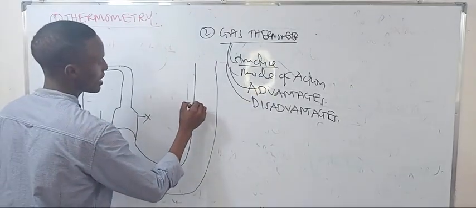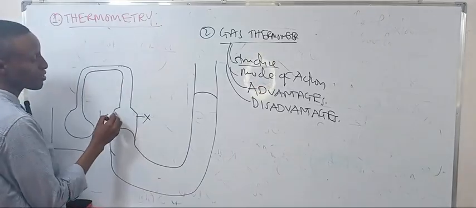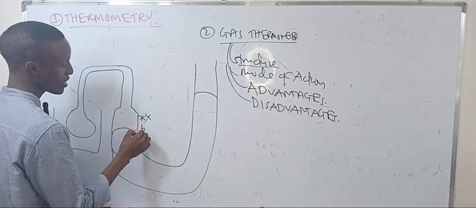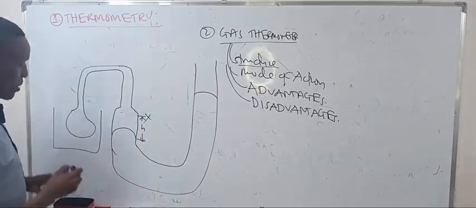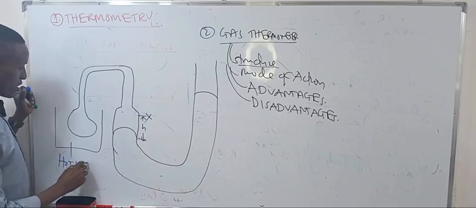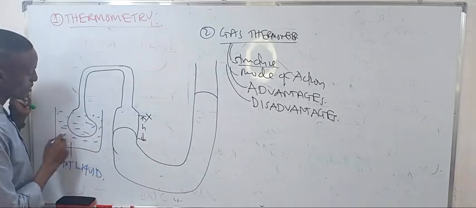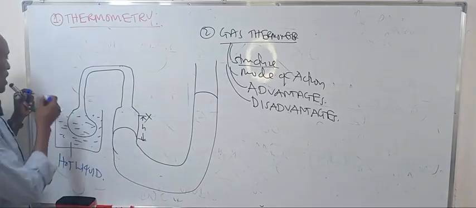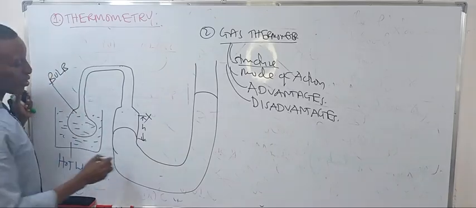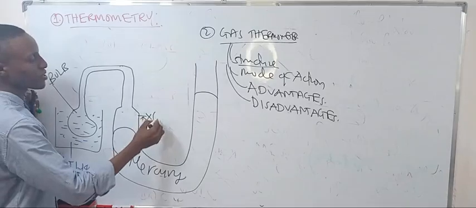This is the mercury inside here. So originally the mercury is at this original point, and we measure the height from here to here as it moves.